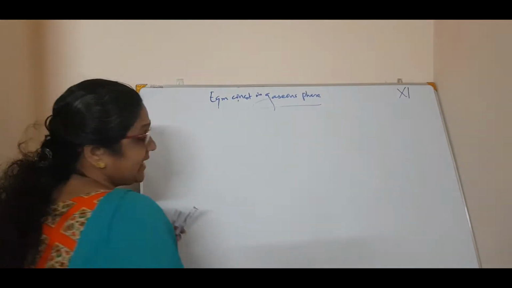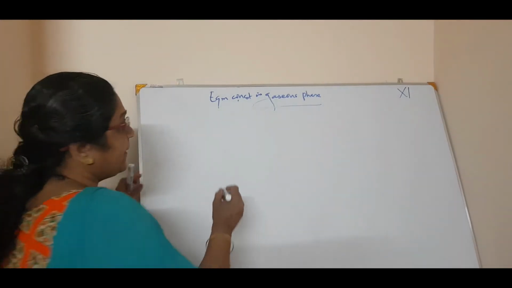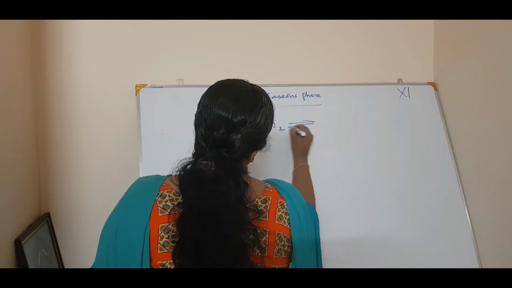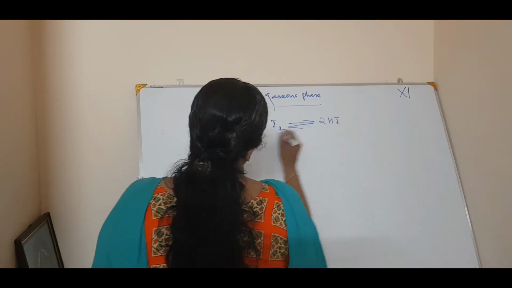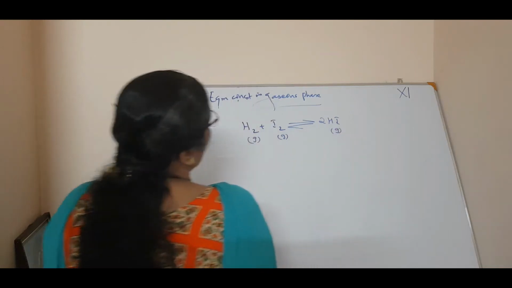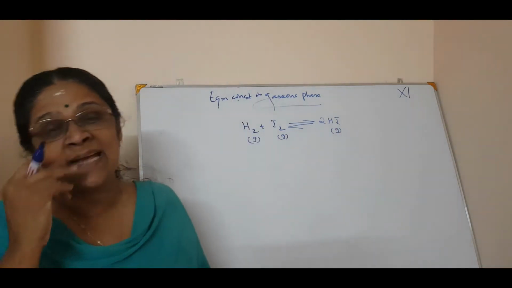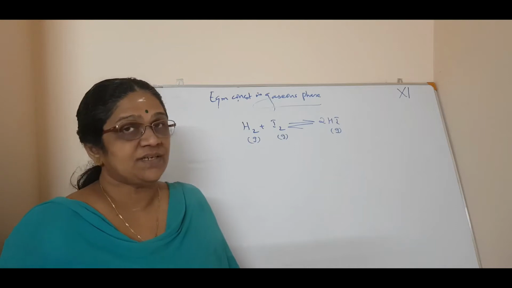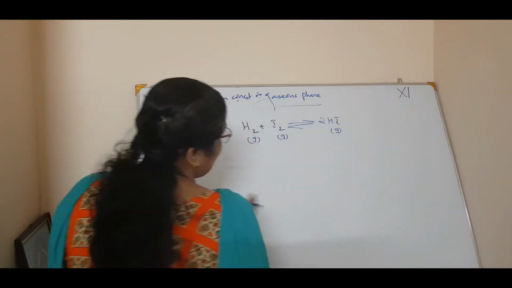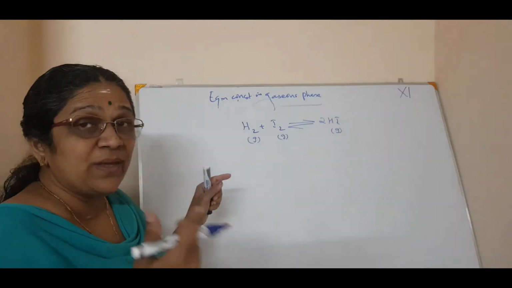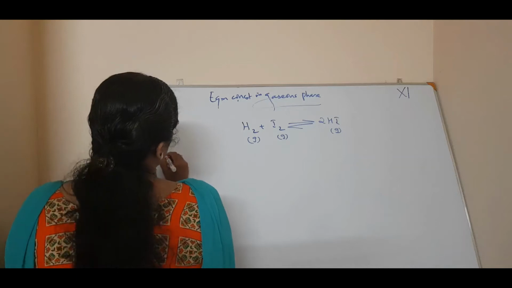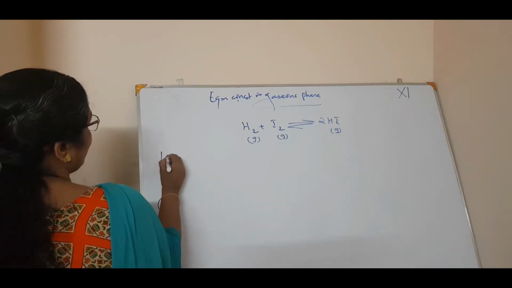We are taking the same example: hydrogen plus iodine will give you 2HI. This is a homogeneous equilibria in which hydrogen is in the gaseous state, iodine is in the gaseous state, and the HI is also in the gaseous state. Clear? Now we will first write the Kc, and then we will relate it with the Kp or pressure. Now Kc. What is Kc? I will write it here. Hope you can see.